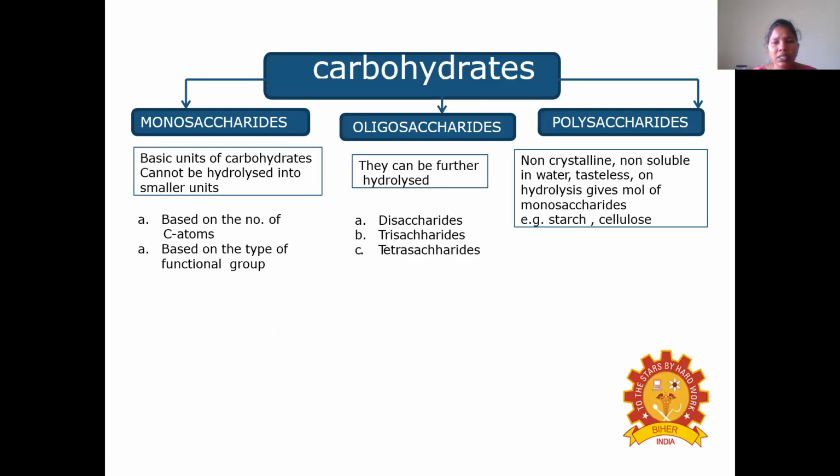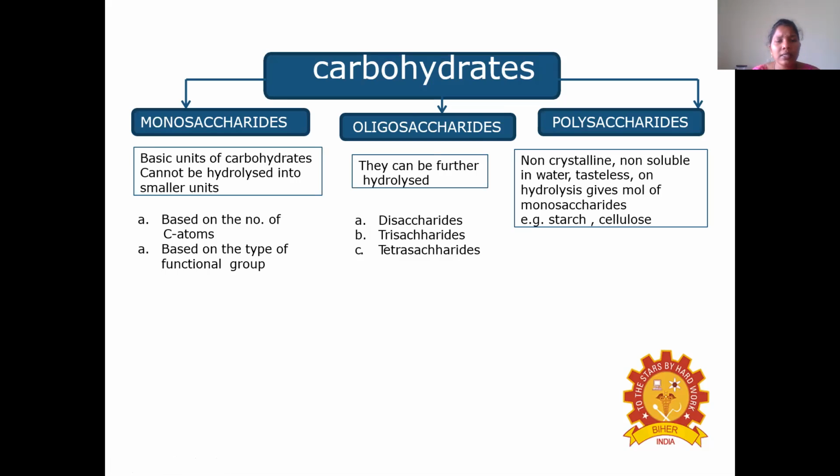Then coming to the classification of carbohydrates: the monosaccharides, oligosaccharides and polysaccharides. What is meant by monosaccharide, what is meant by oligosaccharide, and what is meant by polysaccharide? Here, coming to the monosaccharide, it consists of a basic unit of carbohydrate. It cannot be hydrolyzed into smaller units.